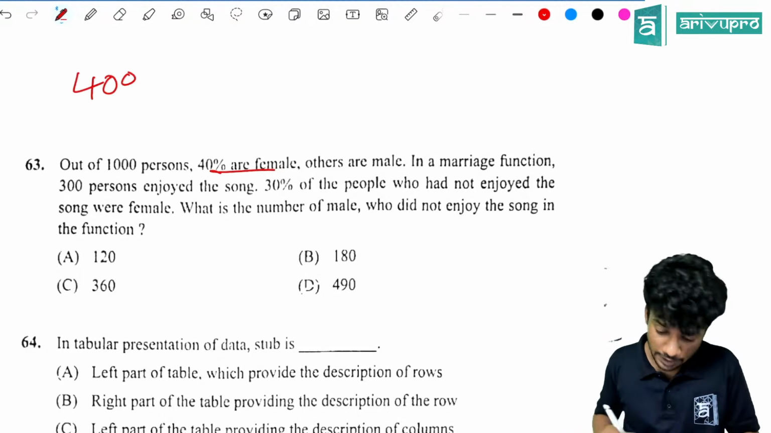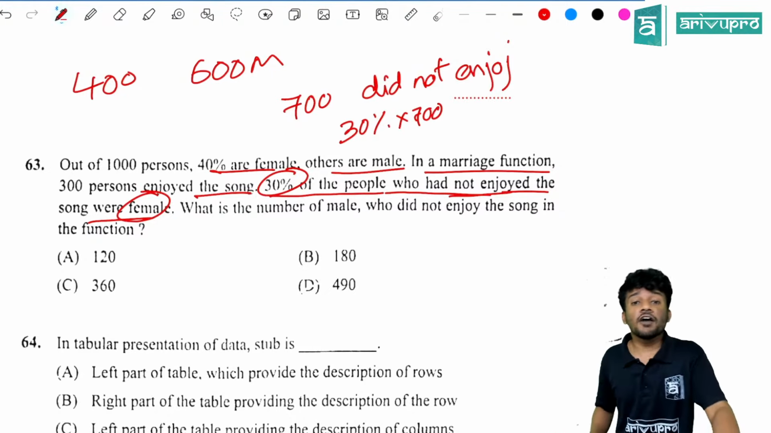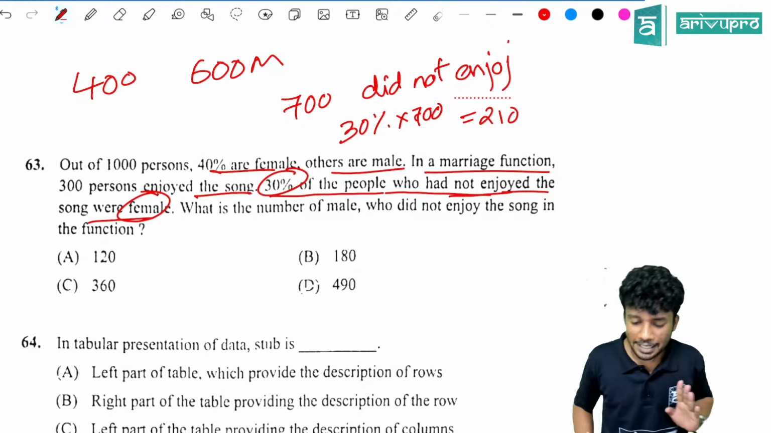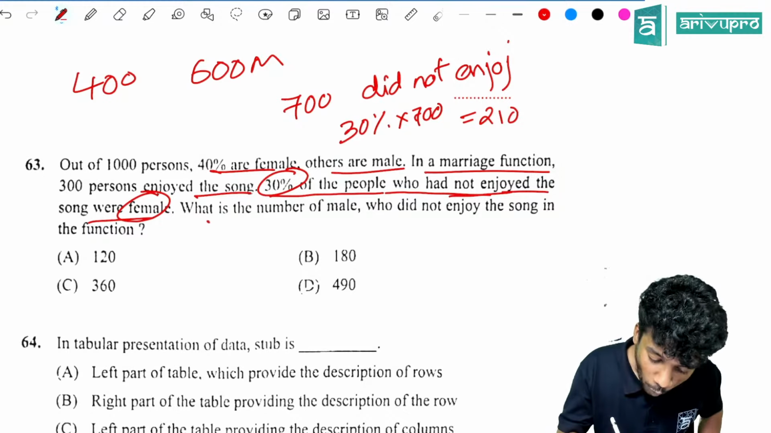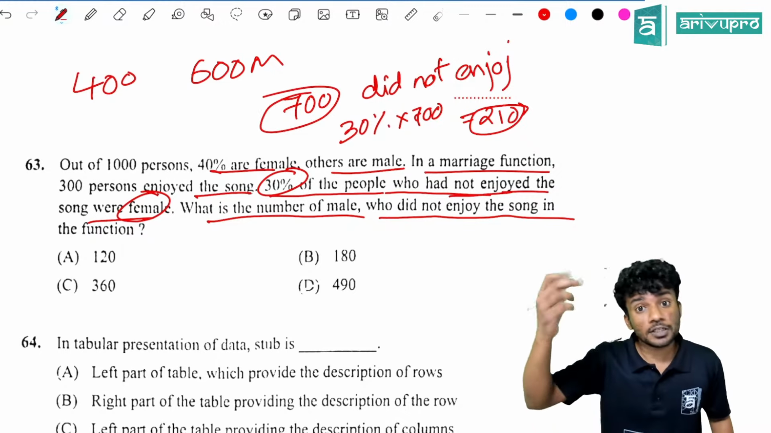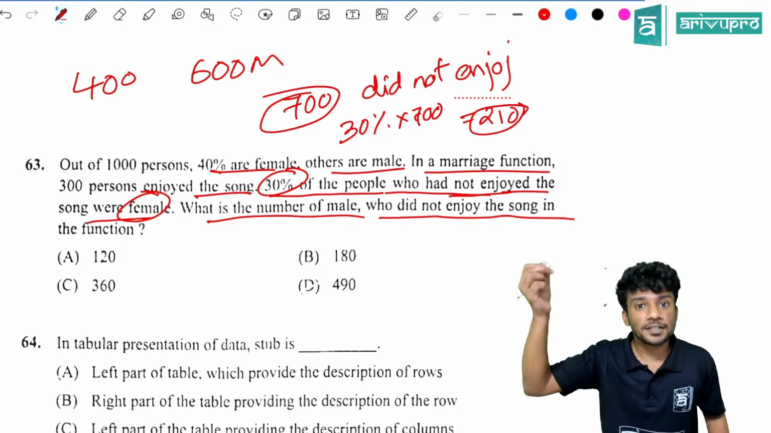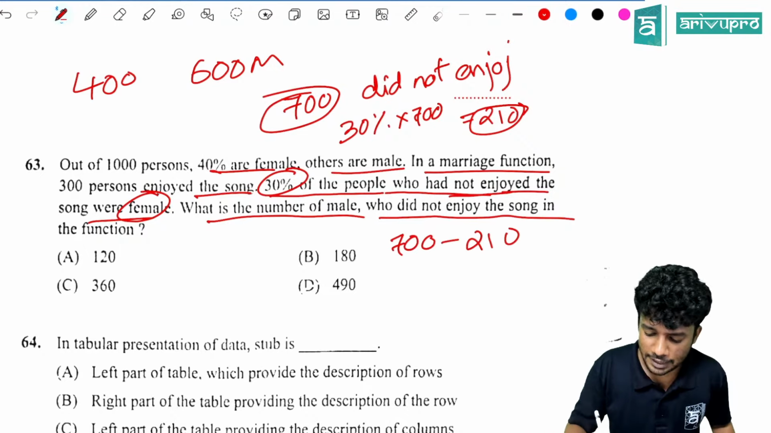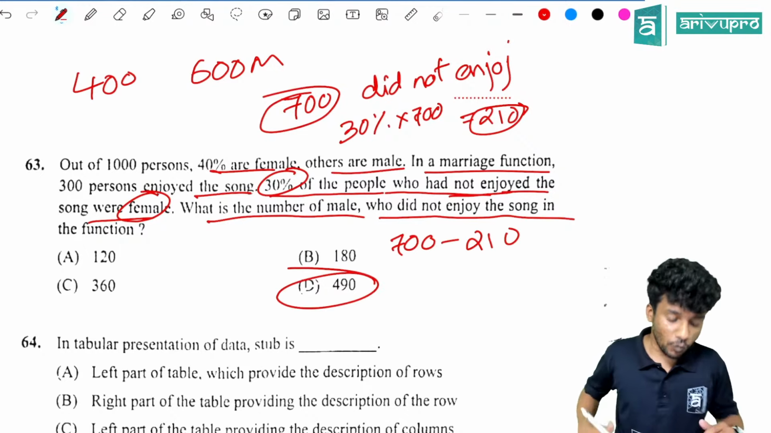Okay, 700 did not enjoy, right? Out of that, 30% were female. So 30% of 700 is how much? 210. Now my question is, what is the number of male who did not enjoy the song? That means 210 are female, 700 are there in total who did not enjoy. That means the number of male who did not enjoy is 700 minus 210, that is 490.